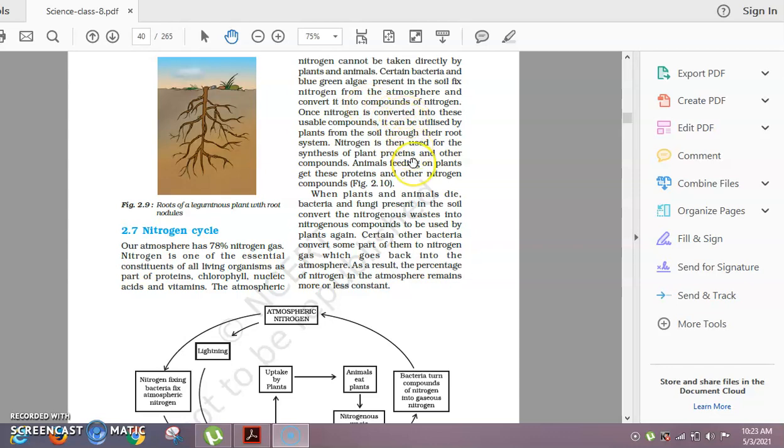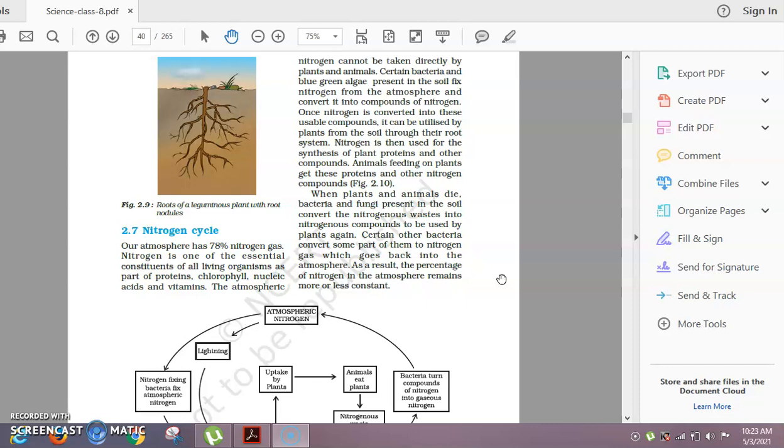compounds of nitrogen. Once nitrogen is converted into these usable compounds, it can be utilized by the plants from the soil through their root system. Nitrogen is then used for the synthesis of plant protein and other compounds, and animals feeding on plants get these proteins and other nitrogen compounds.